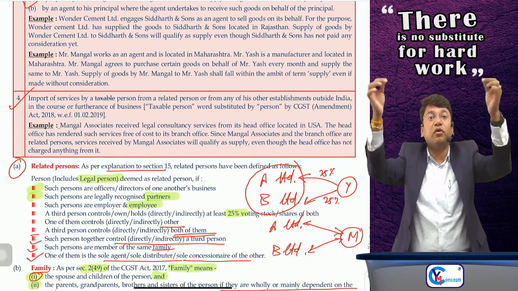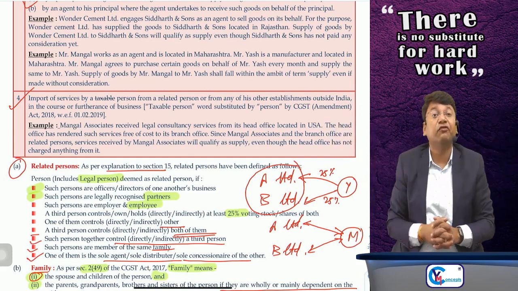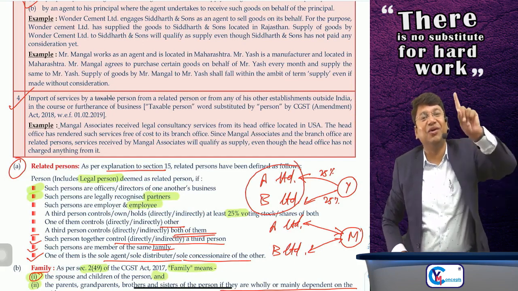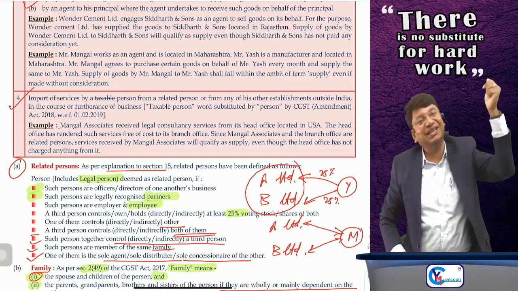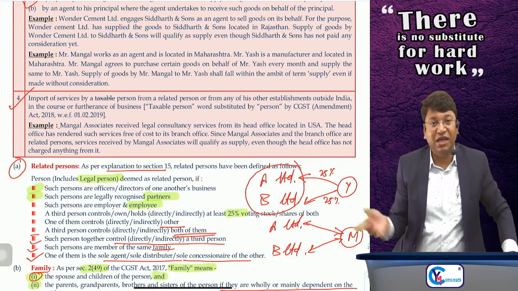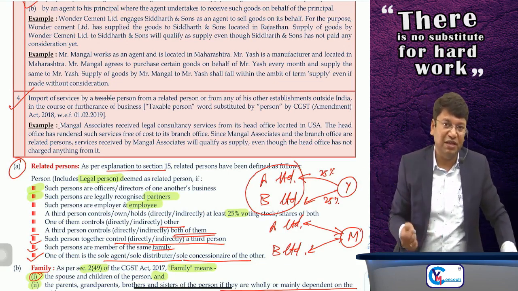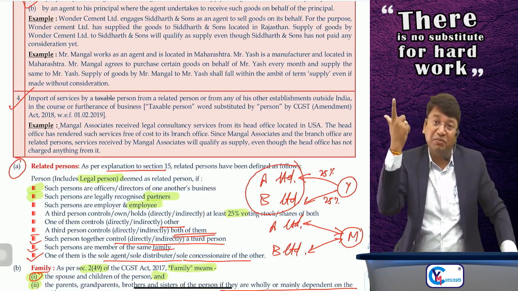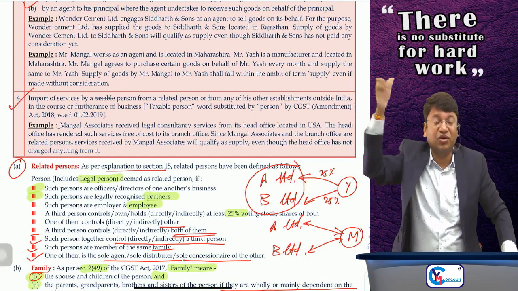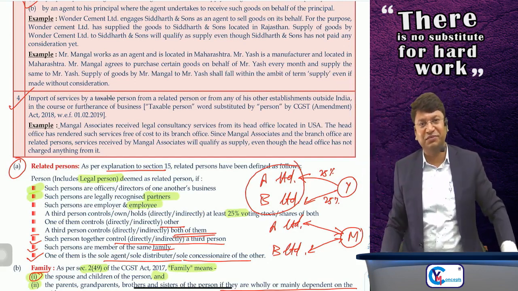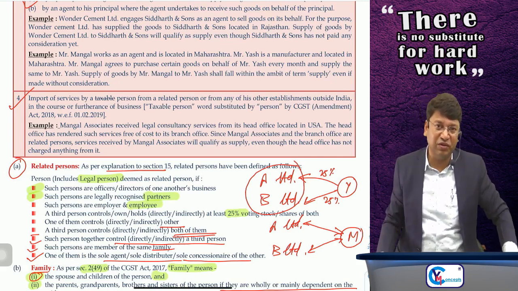Para number 4 says that import of services without consideration from your related person or a distinct establishment located outside India in the course or furtherance of your business will be supply. Import of services by a person, although without consideration, but from his related person or his distinct establishment located outside India in the course or furtherance of his business, yes, it will be supply, although without consideration.